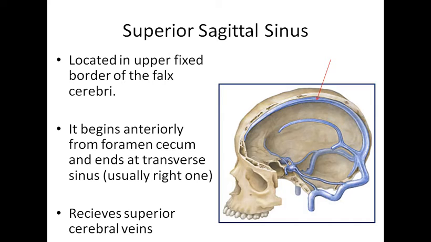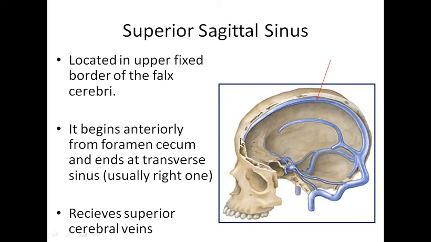Now in this picture, look at this red arrow. Here we can see the superior sagittal sinus. ठीक है, अब इसको देखो, इसको trace करो with the points written in the text. It is located in the upper fixed border of falx cerebri. ठीक है, यहाँ this was the place of falx cerebri, remember? तो upper fixed border of falx cerebri में हमें superior sagittal sinus मिलेगा.